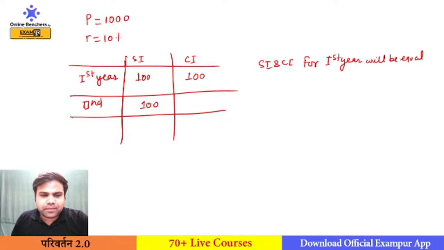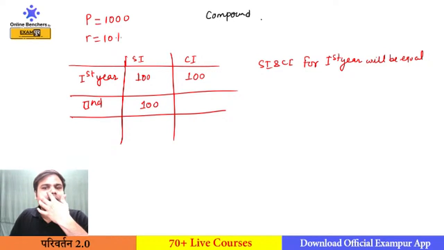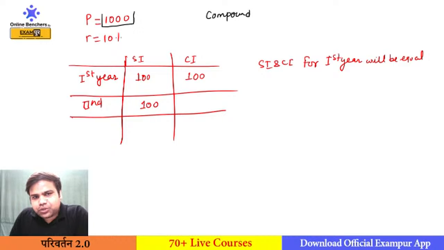But what will be the CI? CI is compound interest, so here the interest will be compounded. What is compounded? In the first year, how many amounts are there on which you can apply this rate of interest of 10%? There was only one amount, rupees 1000, on which you get 10% interest.